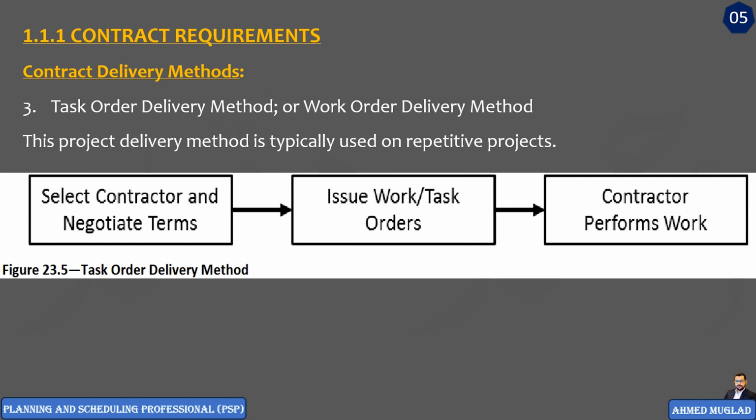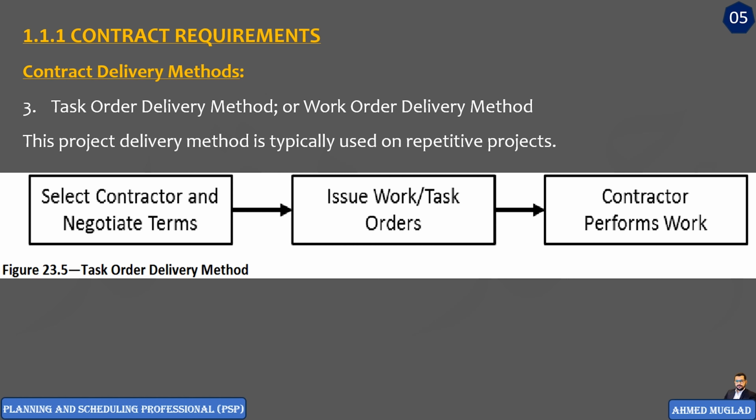As a result, the scope of each work order does not need to be fully known before starting the work. Accordingly, project delivery time can be minimized once the contractor is selected and terms negotiated, because there is no need also to design or bid for each work order or for each work assignment.